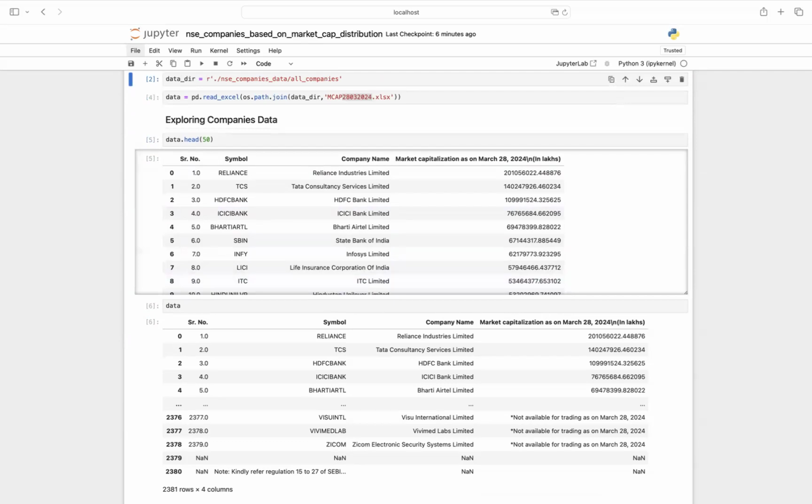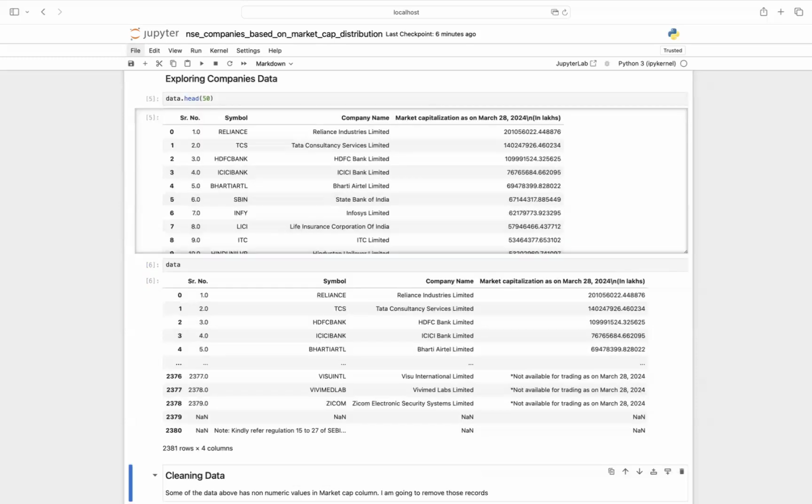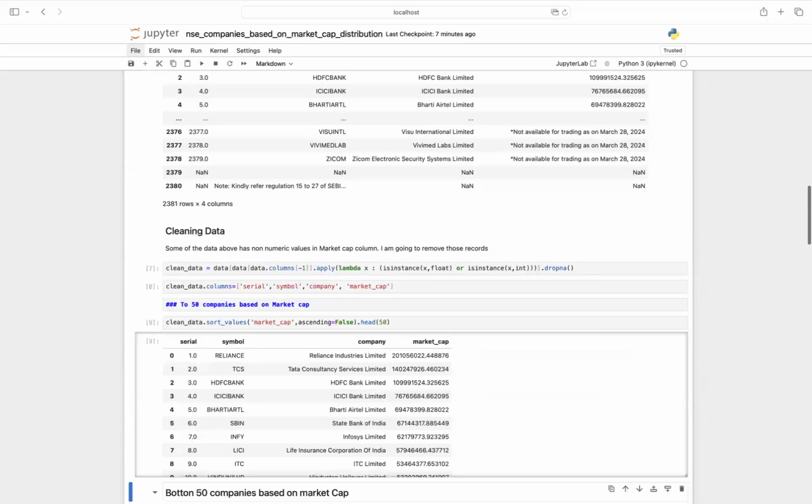Now let's explore the data itself, like what this whole thing provides. Here you can see that some of the companies, especially the ones at the bottom, do not have records for market cap due to different reasons, and the reason is listed here. So the companies are still there, but they are not provided the corresponding market cap. For my further analysis, I am going to clean this data and remove those companies for which we have non-numeric values in market cap.